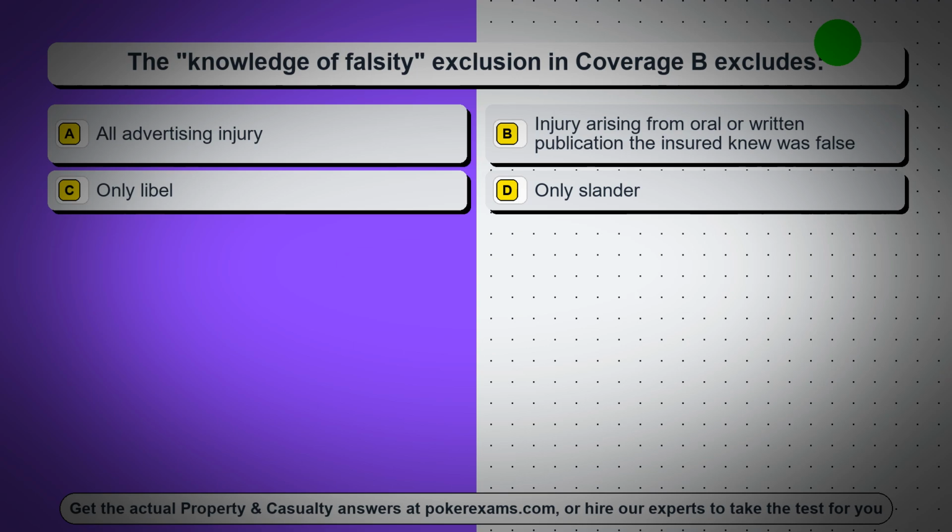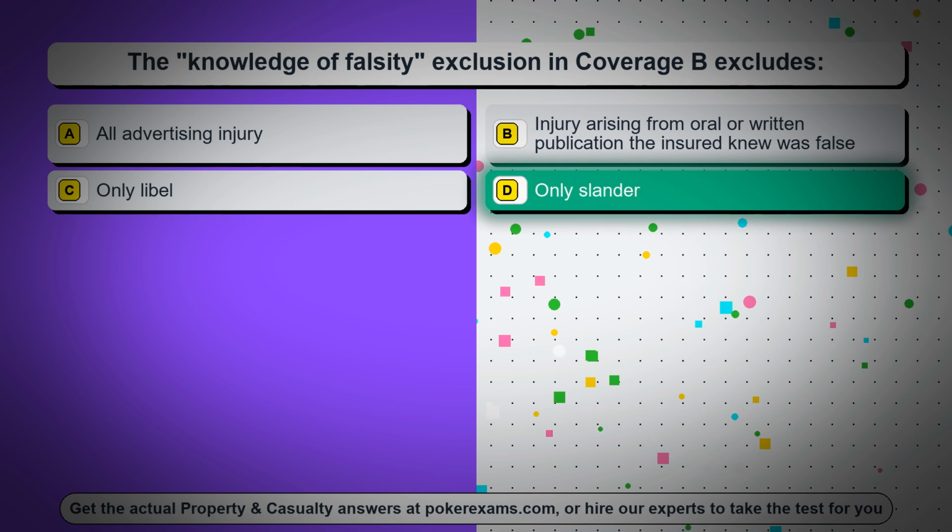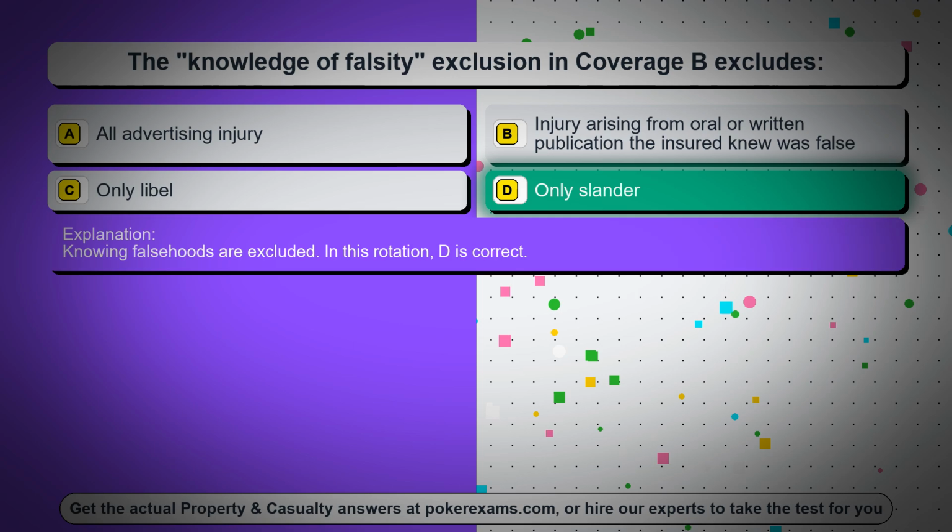Question 79. The knowledge of falsity exclusion in coverage B excludes: Option A, all advertising injury. Option B, injury arising from oral or written publication the insured knew was false. Option C, only libel. Option D, only slander. The correct answer is option D, only slander. Knowing falsehoods are excluded. In this rotation, D is correct.